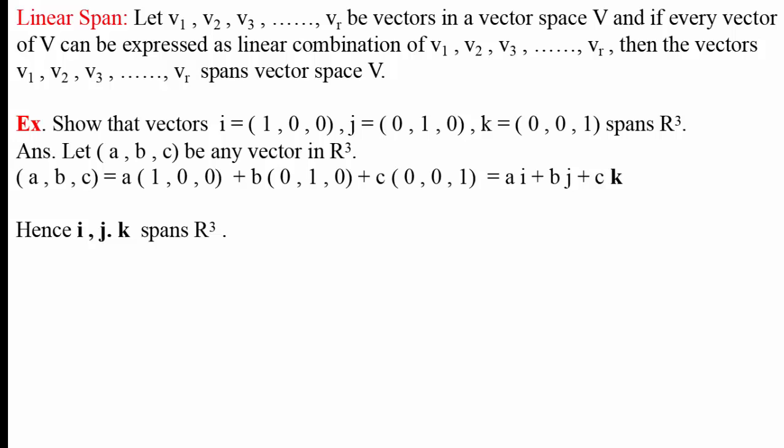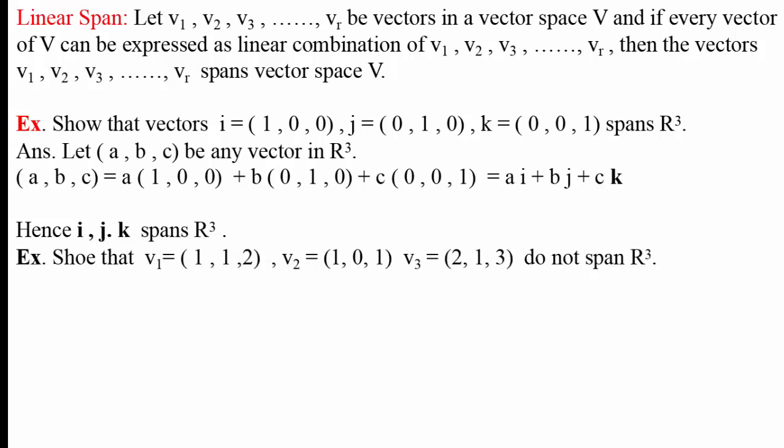This proves that any vector (a, b, c) in R cube can be expressed as ai plus bj plus ck. That means any vector can be expressed as a linear combination of the vectors i, j, k. Hence, i, j, k spans R cube.